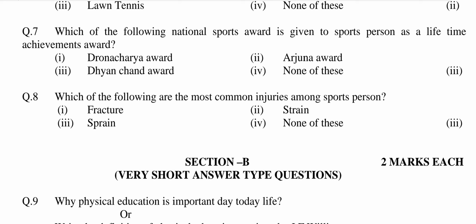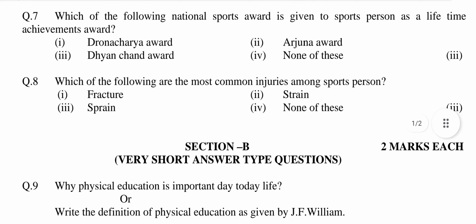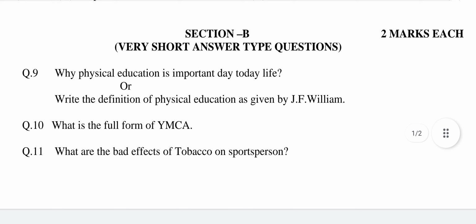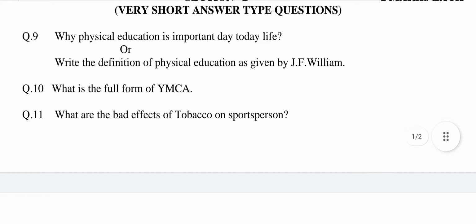Question number 8. Which of the following are the most common injuries among sports persons? Option first, fracture. Second, strain. Third, sprain. Fourth, none of these. Answer is option third, sprain. Section B. Very short answer type questions. 2 marks each. Question number 9. Why is physical education important in day to day life?